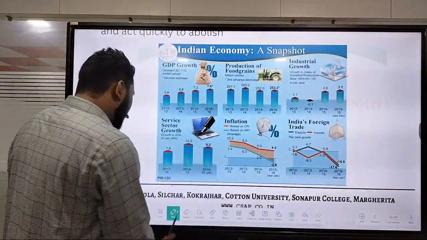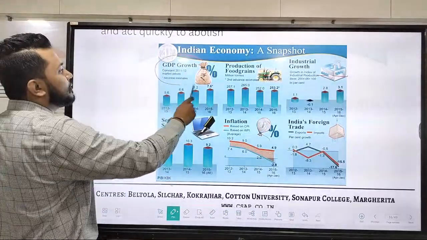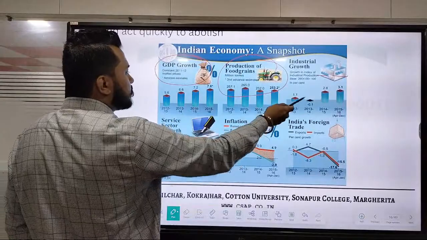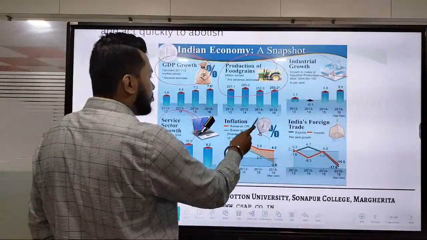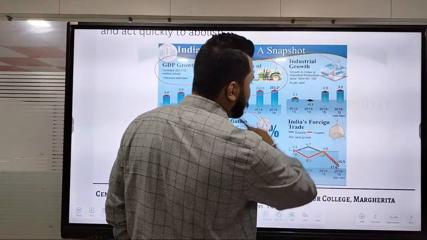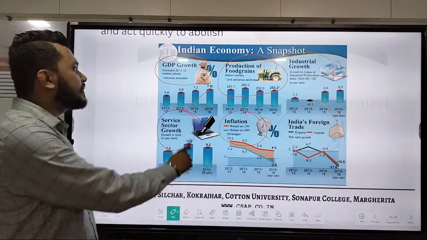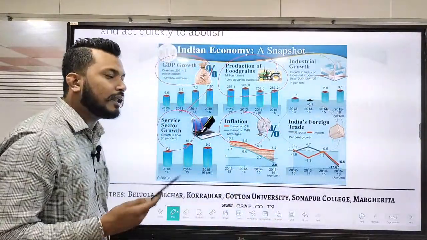Anyways, so I can directly say that the Indian economy is really more snapshot to sound. You can see GDP growth is very important. The production of food grains is very important, which is slowly going ahead. Industrial growth is very important. Service sector growth is important. Inflation is important. India's foreign trade is important. Okay, so these are the respective factors that we need to contribute towards a growing economy like India.